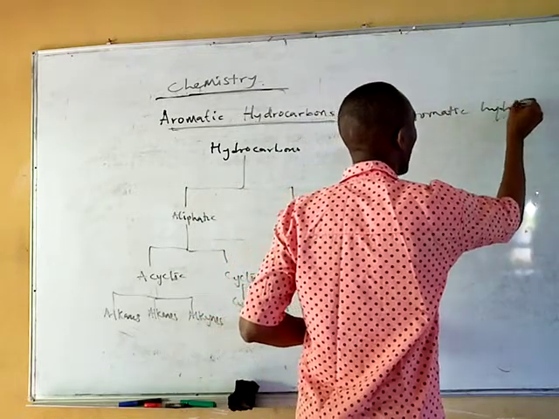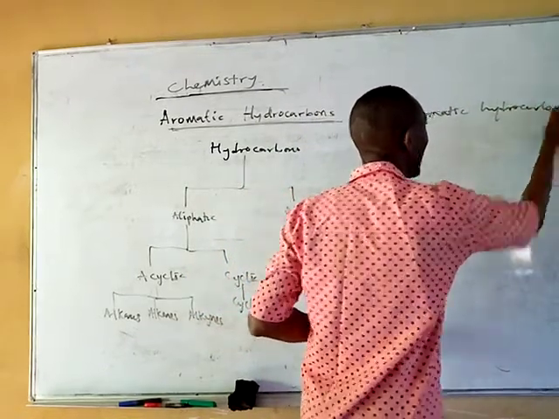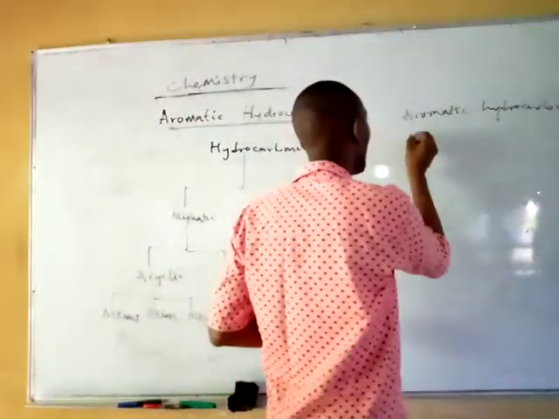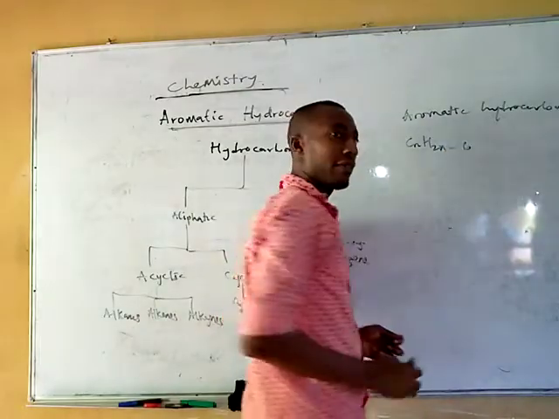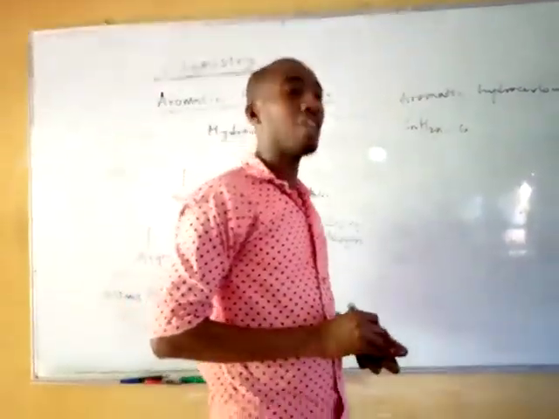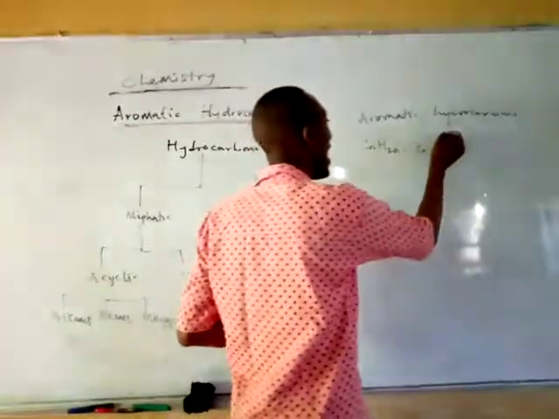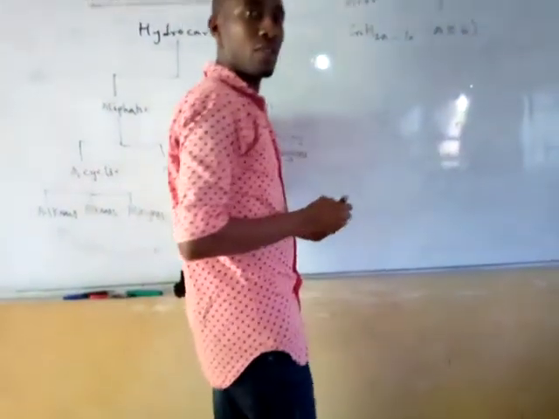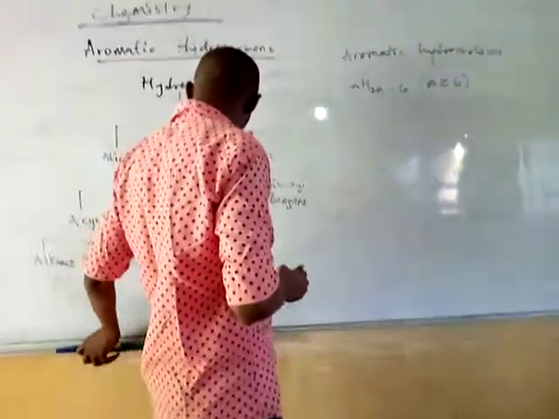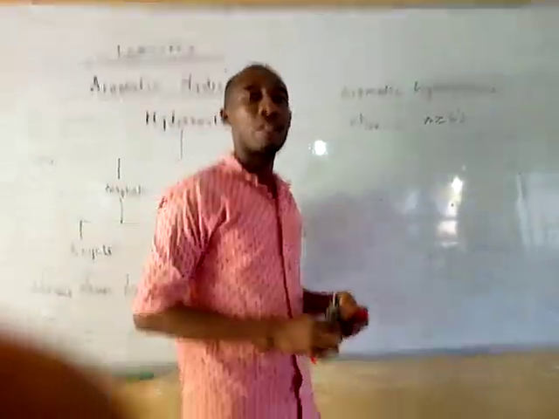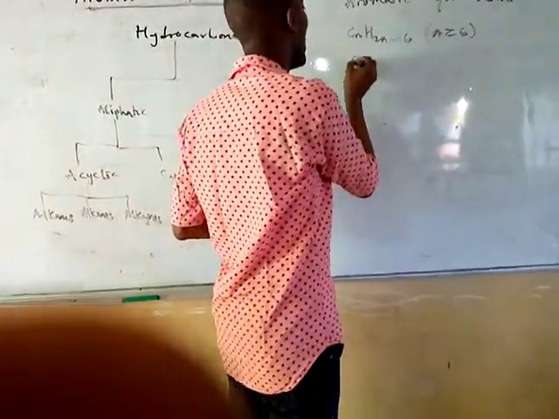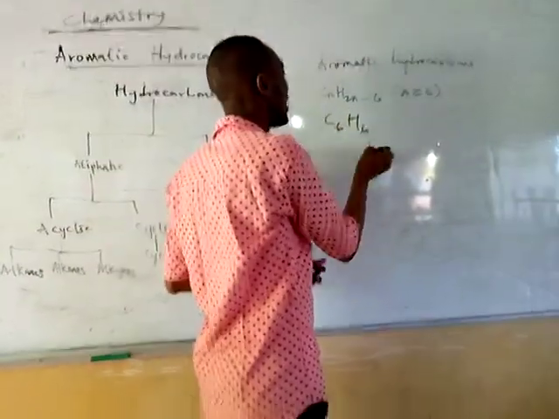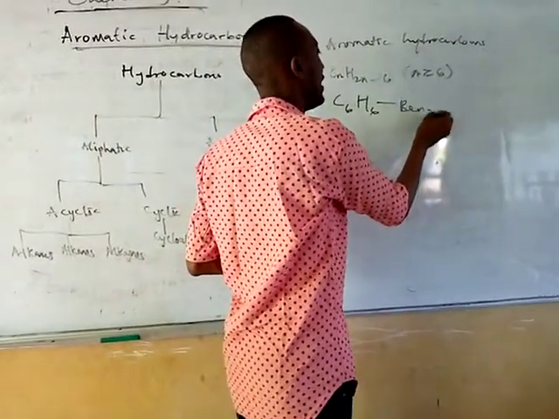They have the general molecular formula CnH2n-6, where n is equal to or greater than 6. For example, if you put 6 into this formula, you have C6H6, and that is your benzene.